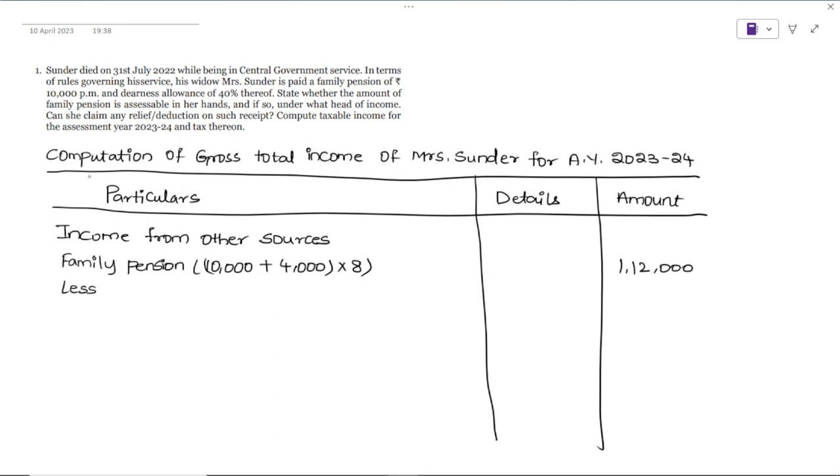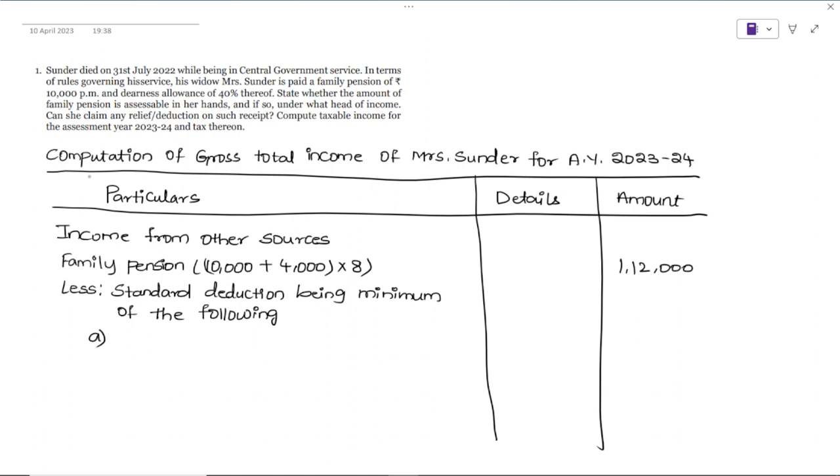So less standard deduction, being minimum of the following. In that, let us write down A: 1/3 of the pension, I said, or not? 1/3 of the pension.